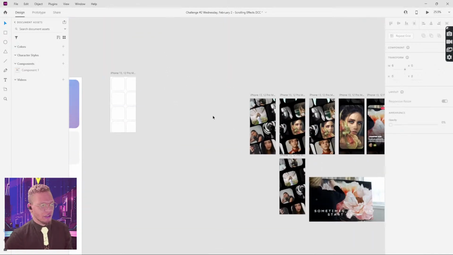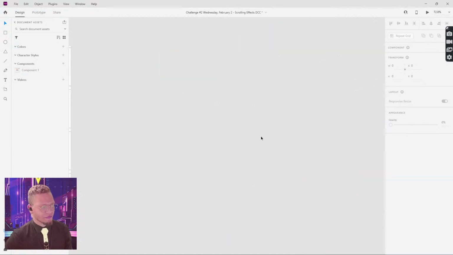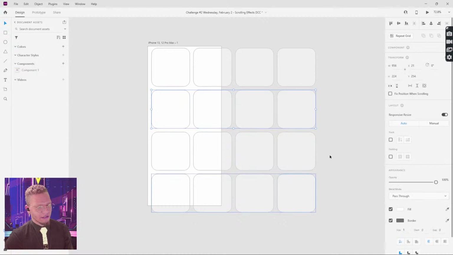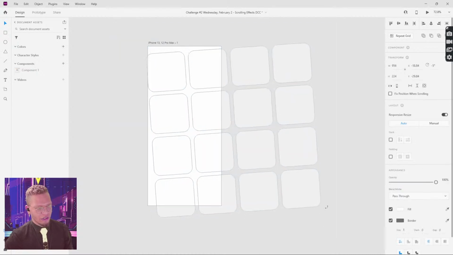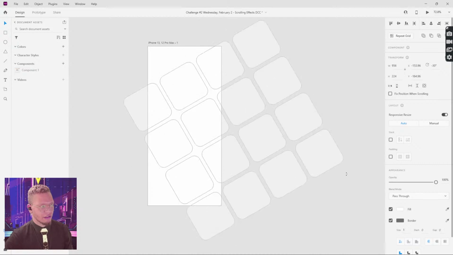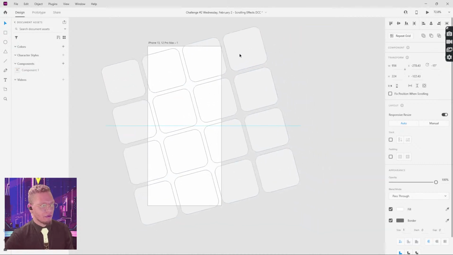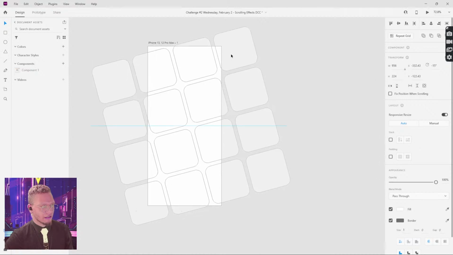So what we're gonna do is make this diagonal, just how we have here. I'm gonna select all of these groups and rotate it just like so. I can hold shift too, to make sure I get my 15 degrees of angles. I'm gonna rotate it 15 degrees and pull it in the center just like this.